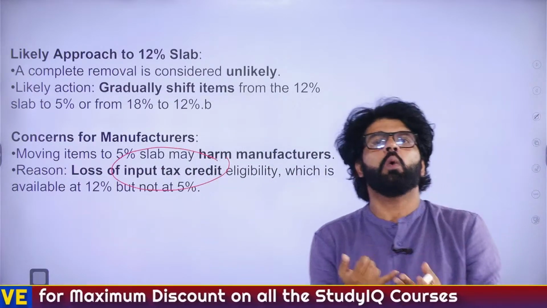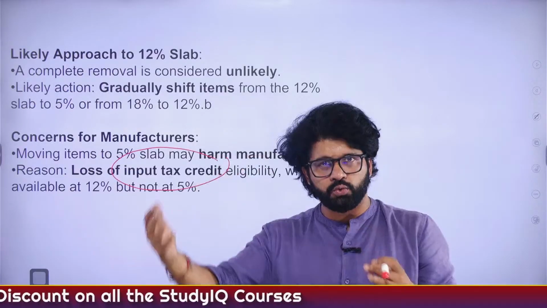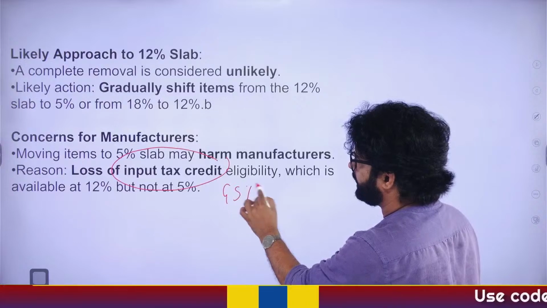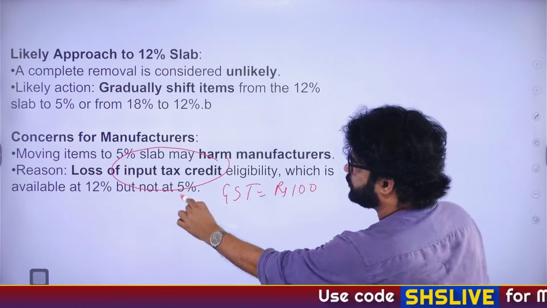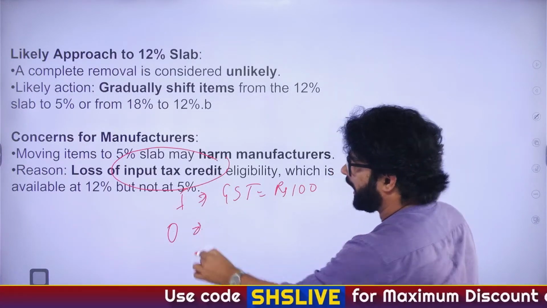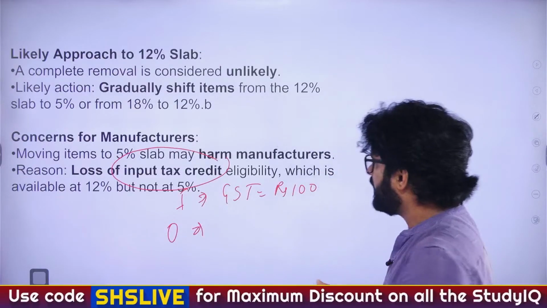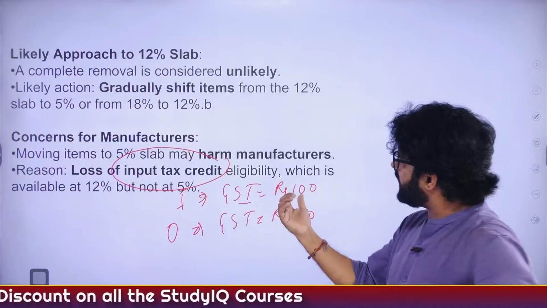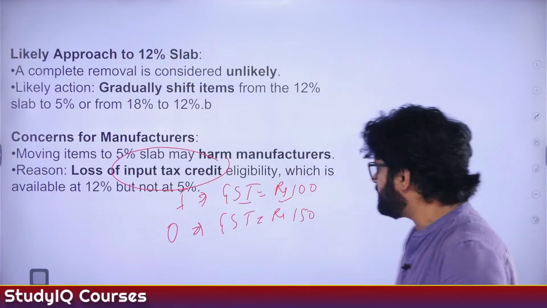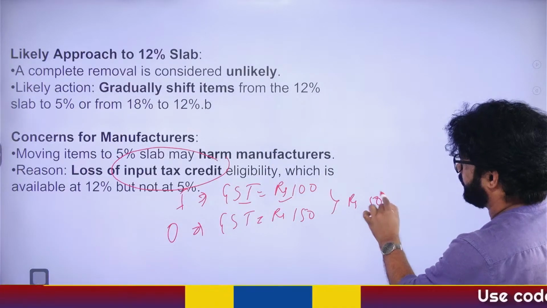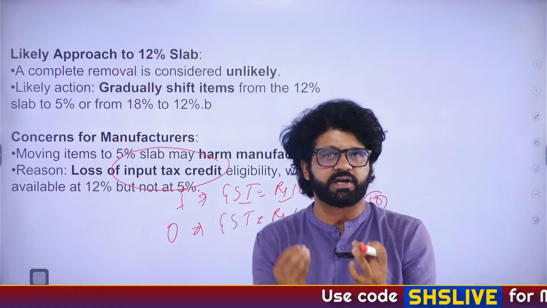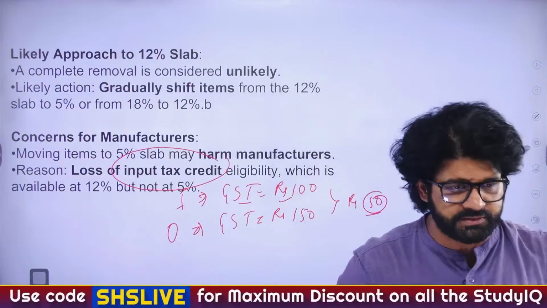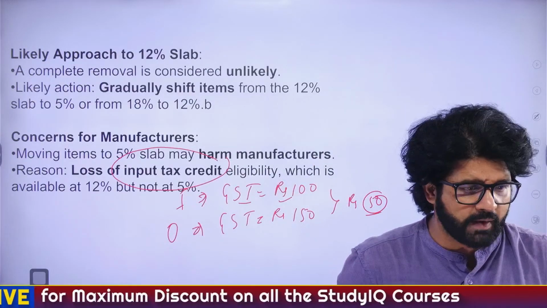I have just told you what happens in input tax credit. Let's say you are a manufacturer, you purchase raw materials. On that particular raw material, you have to pay a GST of rupees 100. So this you paid on input. Now you have produced output, you have produced the final good. Now you have to pay GST of rupees 150. But since you have already paid GST of 100 rupees on input, you only have to pay the remaining 50 rupees when you are selling your output. So this is input tax credit. You got the input tax credit of 100 rupees because you have already paid that GST at the time of input. Hope you understood, Sriparna, what we just discussed.